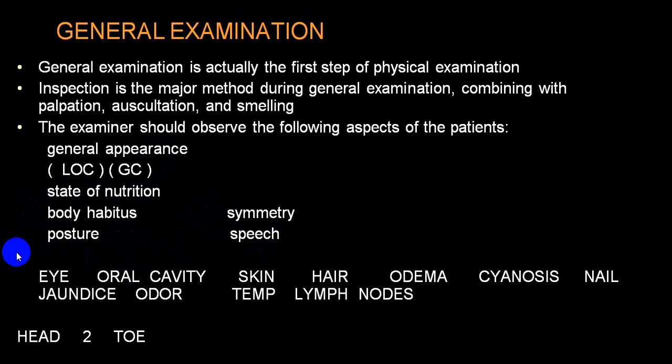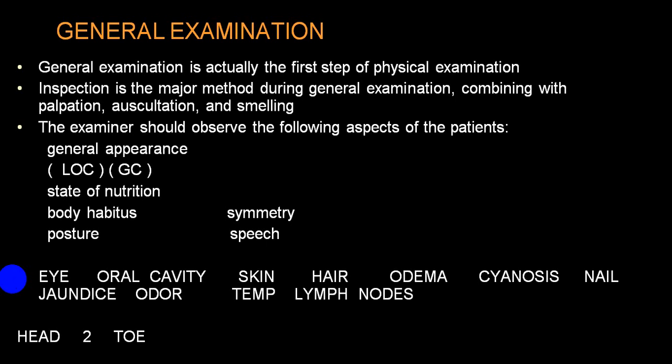And then we go for examining from head to toe, which ideally includes examination of hair, that is scalp hair, examination of eyebrow, examination of eye. In that it includes eyelids, conjunctiva, cornea, sclera, then even pupil.